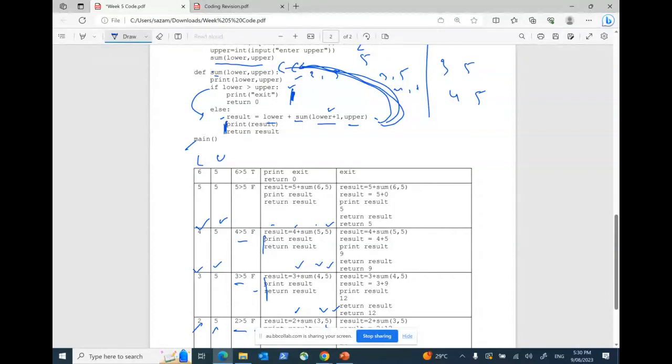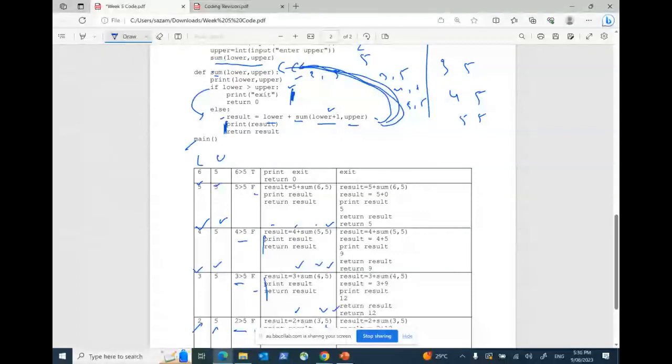Clear, guys? Okay. Now it moved to where my lower is 5 and my upper is 5. Yes or no? So print lower and upper, which is 5 and 5. That's perfect. If lower is greater than upper, is it true or false? Lower is not greater than upper, right? Lower is equal to upper. That's true, but lower is not greater than upper. So it's still false.